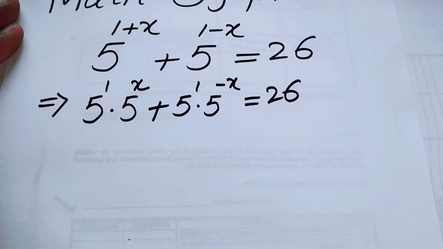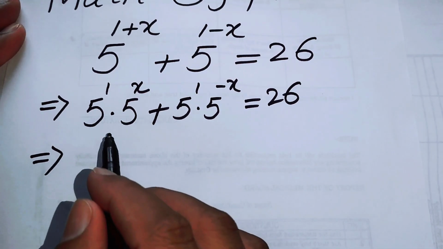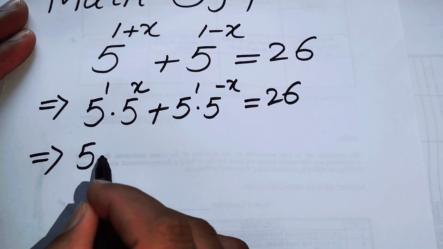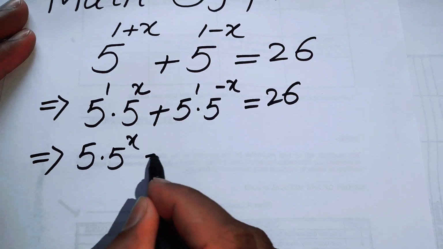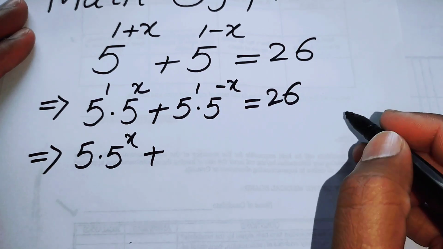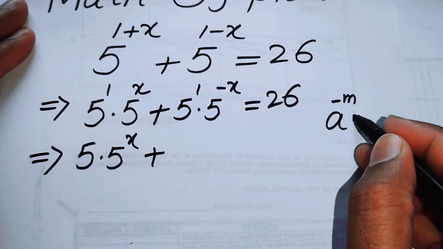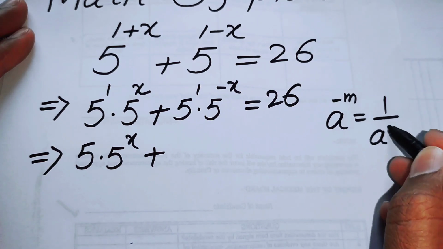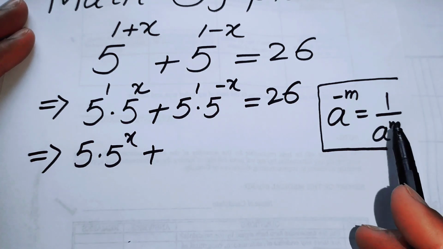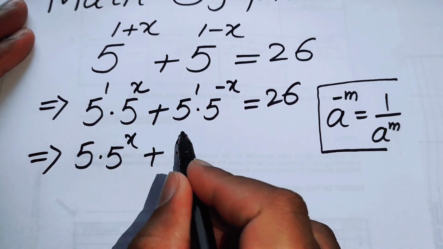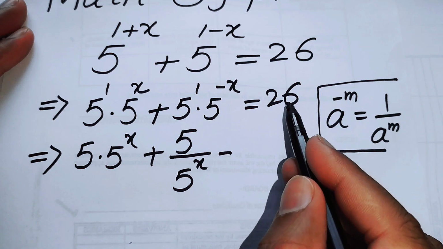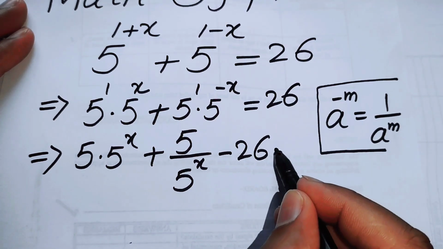After that we will rewrite this as 5 times 5 to the power of x, plus 5 to the power of minus x. Here I can apply the exponent law: you know that if we have a to the power of minus m, it is equal to 1 over a to the power of m. Now I can apply this exponent law, so this term becomes 5 over 5 to the power of x, and we can take this 26 to the left hand side, so it becomes minus 26 is equal to 0.